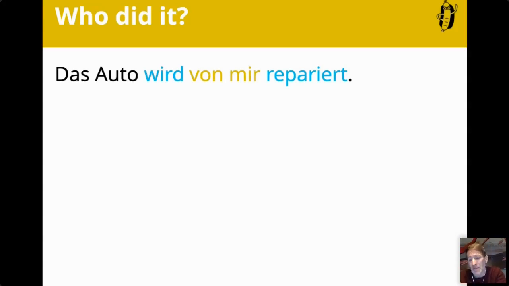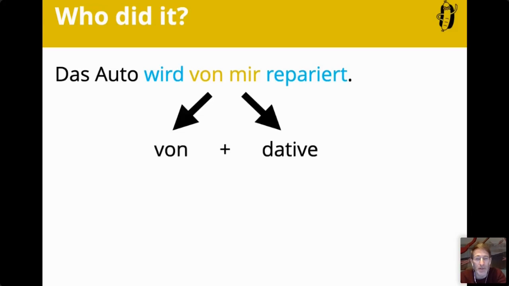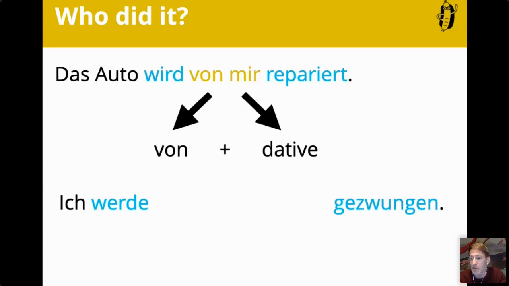But if it's somehow important, then we can simply add the doer easily by adding von, and then the doer in the dative could be mir, which is by me. The car has been repaired by me. Or it could be, as you will see in other examples, I am being forced. Let's say I am being forced by my mother. Maybe you can try that.